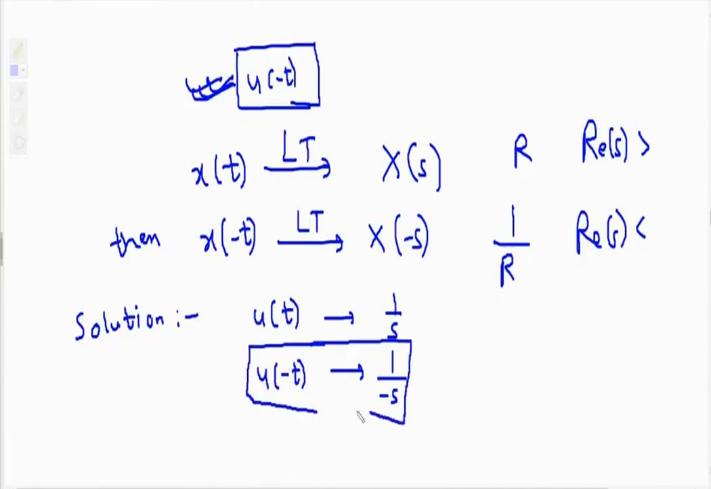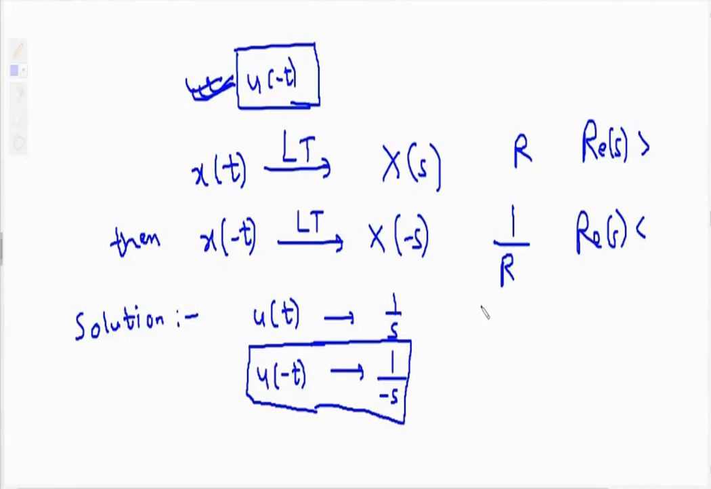Once again I will repeat. Just now we have determined that u of t has Laplace transform 1 by s. Now see the property: x of t has X of s, then x of minus t. So t is replaced with minus t. Here also, u of t and u of minus t, t is replaced with minus t. Then what is the change? s is replaced with minus s. So 1 by s becomes 1 upon minus s.